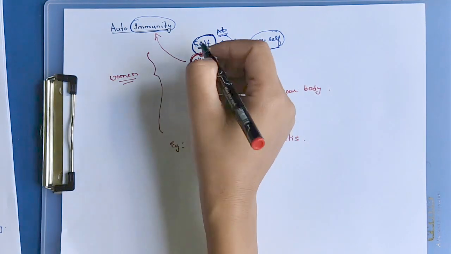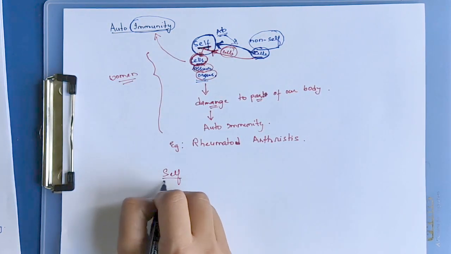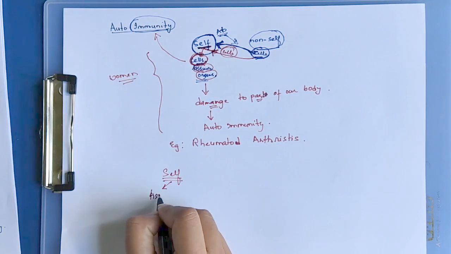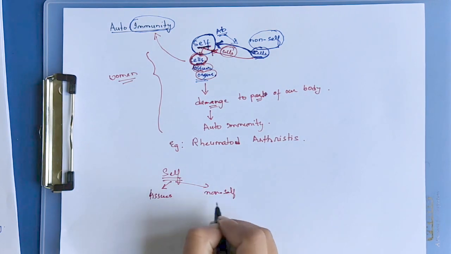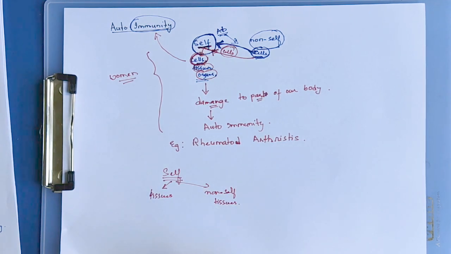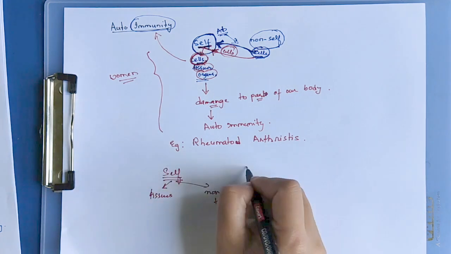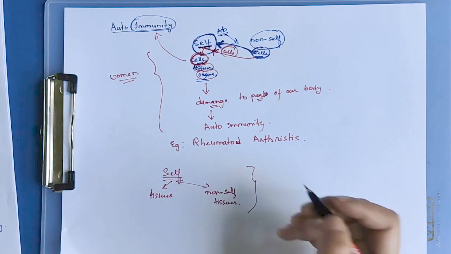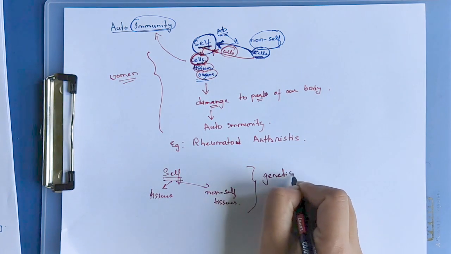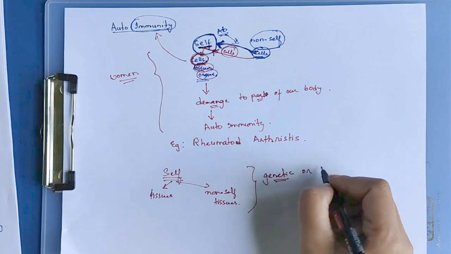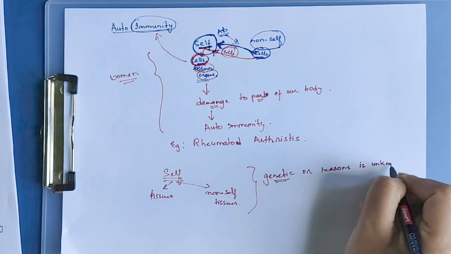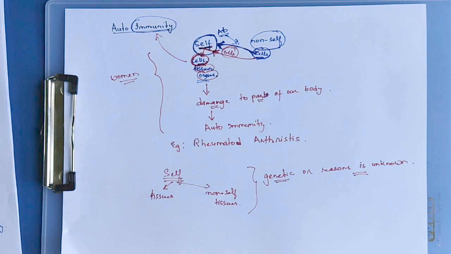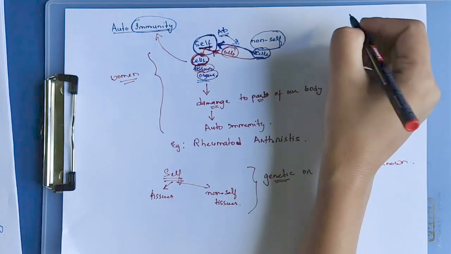The body normally recognizes its own tissues, its own cells, its own organs as self, and foreign tissues and foreign cells as non-self. In autoimmunity it cannot. The reason is still unknown, but some scientists, researchers and doctors thought it to be due to some genetic disorder. It could be genetics, or it is unknown.